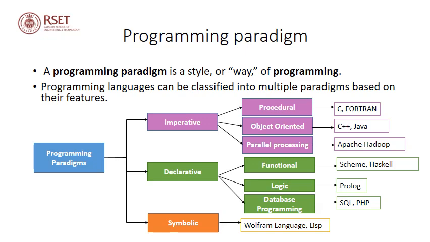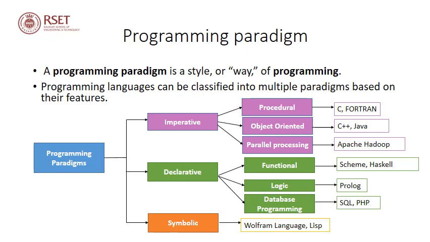Now we'll see the difference between imperative and declarative programming paradigms using some examples. We'll take two languages, one each belonging to each category. Let's take C from imperative programming language and SQL from declarative programming language. Now if you want to perform a specific task like finding the factorial of a number using C, then what we will do is we have to write the step-by-step instruction of how this particular task can be done, how the factorial can be computed.